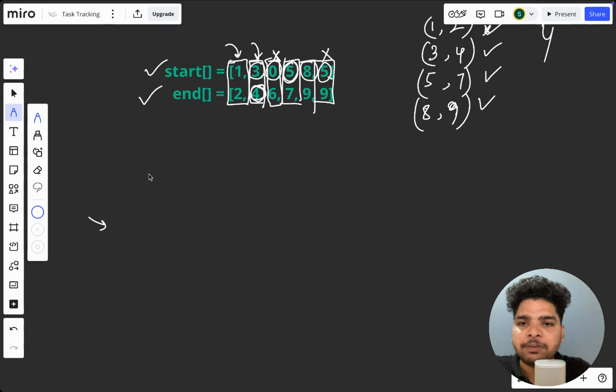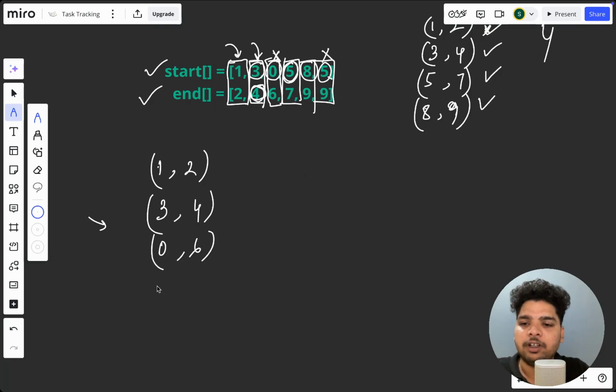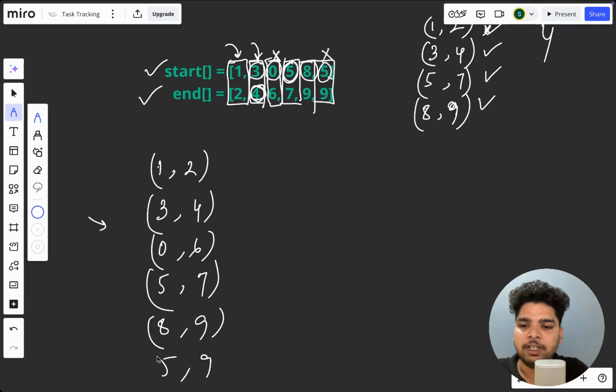We'll make them into pairs. So this will be created as 1 2, this is one pair. Then 3 4 is another pair. Then 0 6 will be another pair. Then 5 7 will be another pair. 8 9 will be another pair, and at last 5 9 will be another pair.